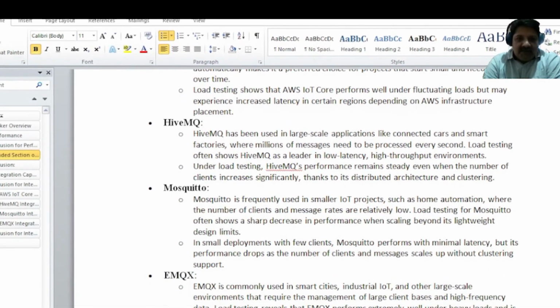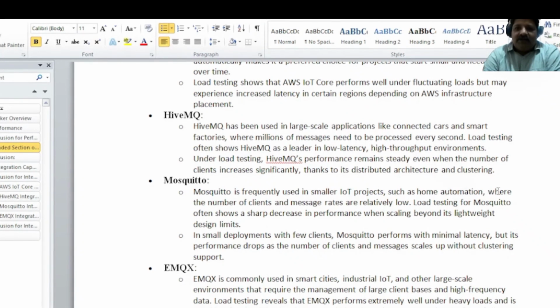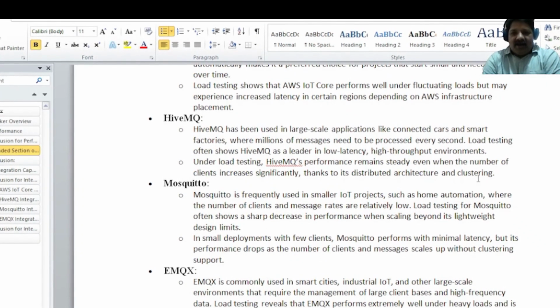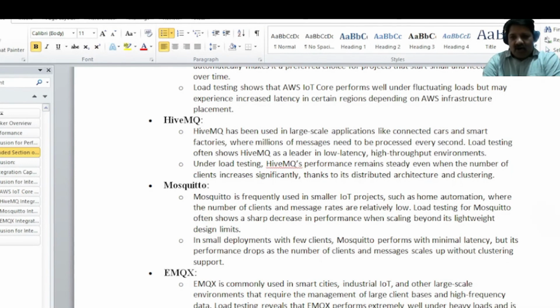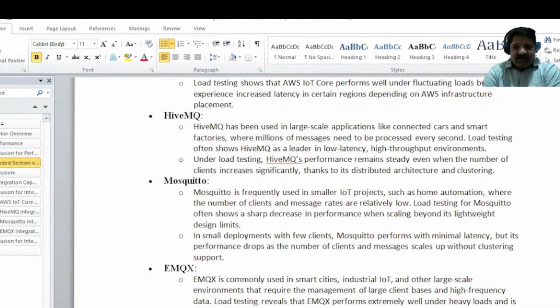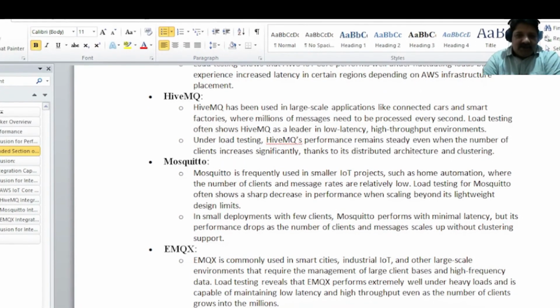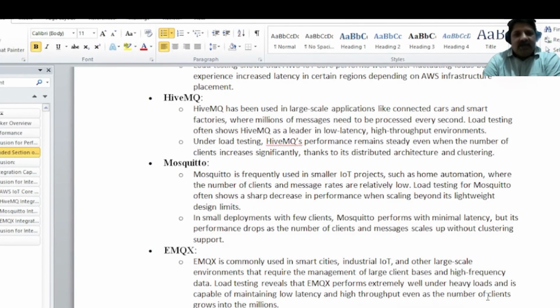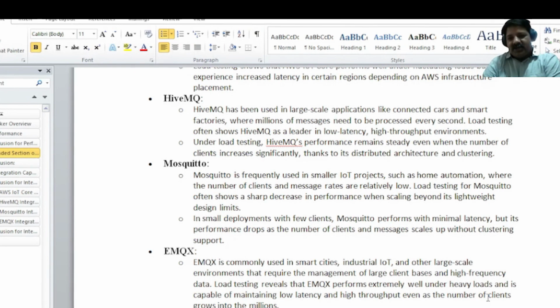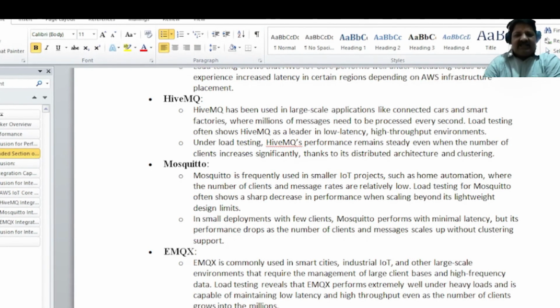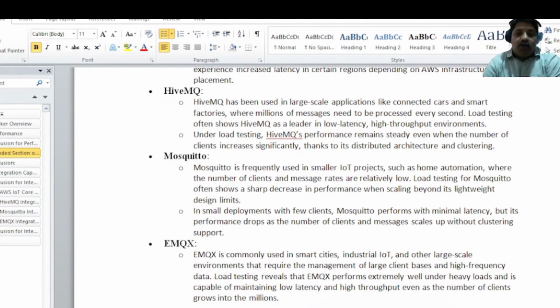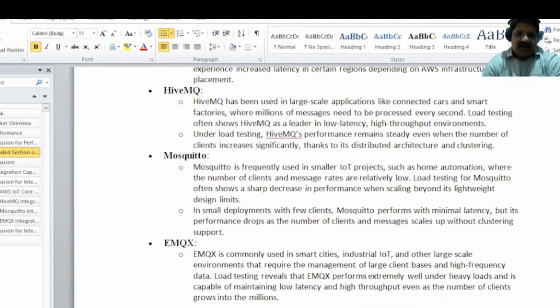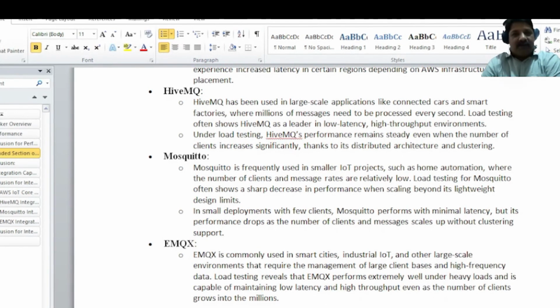HiveMQ and EMQX are mostly preferred for connected cars or automated factories. EMQX is also used for smart cities and industries. HiveMQ and EMQX are most preferred for large scale applications where you don't require external integration of your applications.